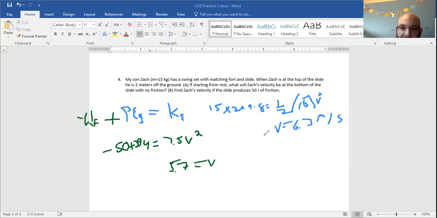And if we look at the two answers, they make sense. In blue, that was Zach's velocity with no friction. So he is basically having the benefit of all the energy that's potential energy being transferred into all kinetic energy. Nothing is lost. In the second part, which is in the green, there's this additional force. Work is stealing some of that energy. It's taking it from the system to the surroundings, right? That lowers the available energy that can be transferred to kinetic energy. And then at the end, Zach isn't going to move as fast because he doesn't have as much kinetic energy available to him.